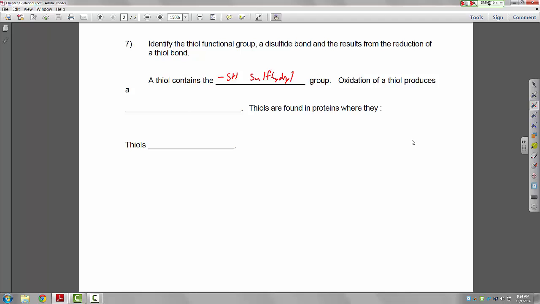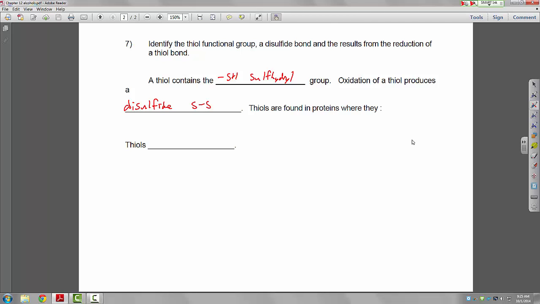Oxidation of a thiol does not produce the aldehyde and ketone that we saw with the primary and secondary alcohols. Instead, they form a disulfide. Disulfides are 2 sulfurs bonded together like this.